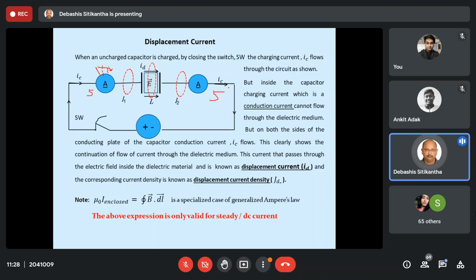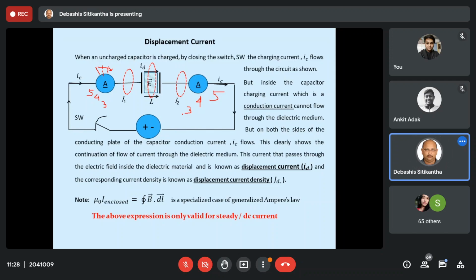Now obviously, as time progresses, the current is going to decrease. Let us say after 0.1 second it becomes 4 ampere, so on this side also it will show 4 ampere. After some time, 3 ampere, and similarly over here the current will decrease and become 3 ampere. So it is very sure that on the left hand side of the capacitor and on the right hand side of the capacitor the same charging current is flowing.